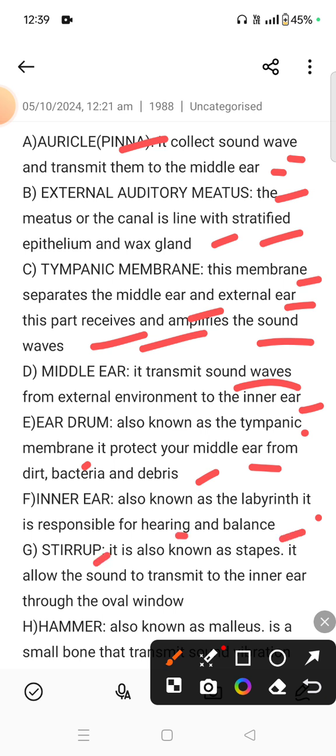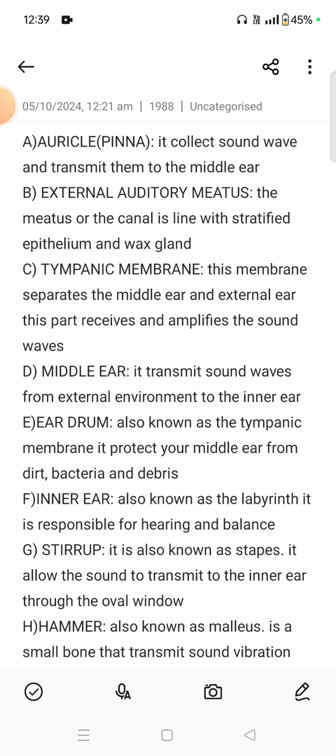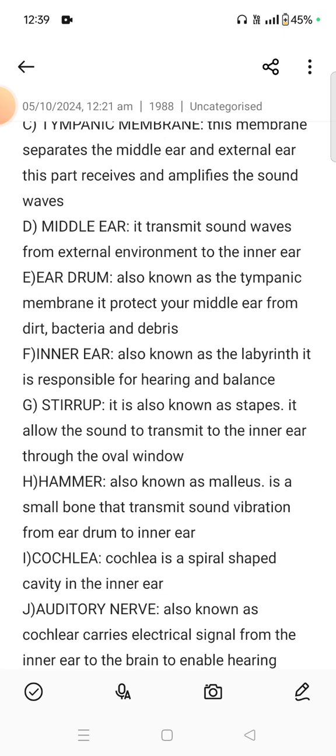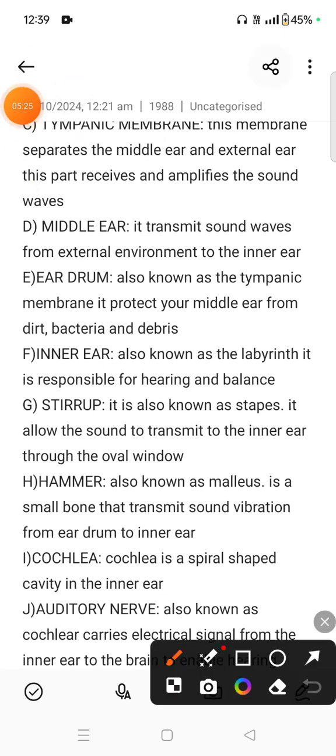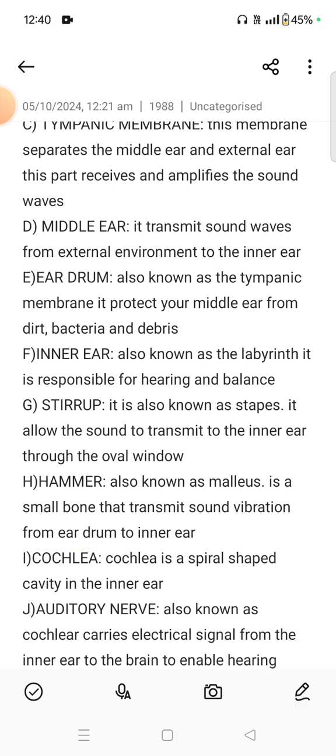Stirrup, also known as stapes, because the stapes is the smallest bone in our body. It allows the sound to transmit to the inner ear through the oval window. Now the hammer. The hammer, also known as malleus, is a small bone that transmits sound vibration from the eardrum to the inner ear. The cochlea is a spiral-shaped cavity in the inner ear. Now the auditory nerves carry electrical signals from the inner ear to the brain and enable hearing.